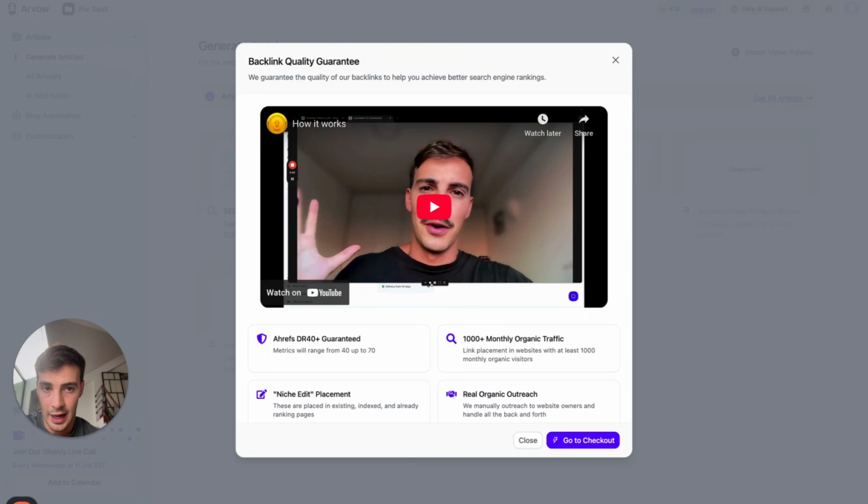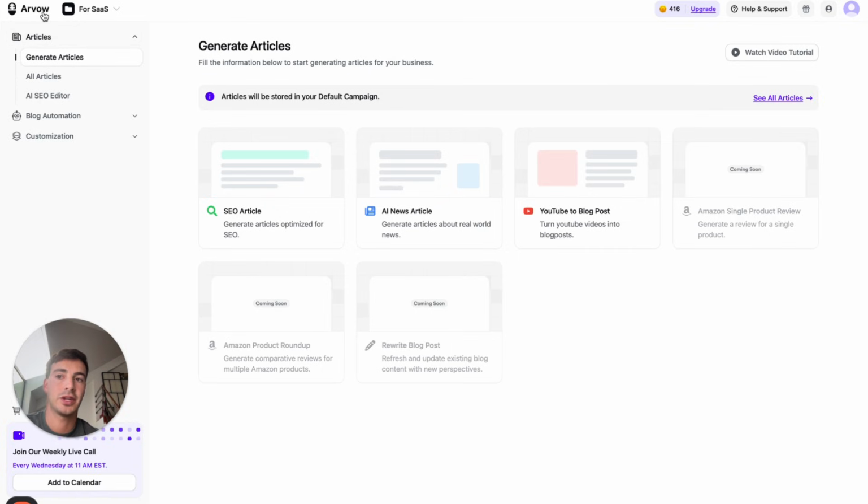For example, Arvow. Again, I say this all the time. This is not a magic tool. First thing, this is my tool. If you buy it, I make money. Second thing, this is not a magic tool, right? Anything and everything this does, you can do manually.